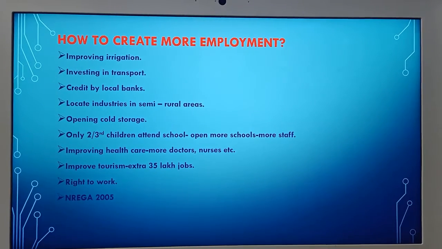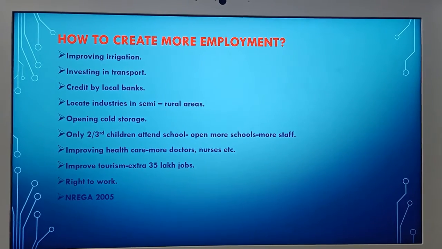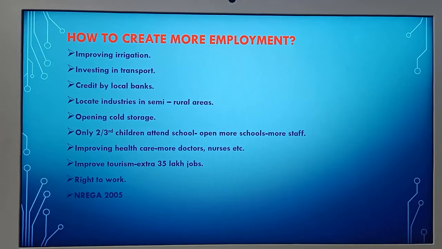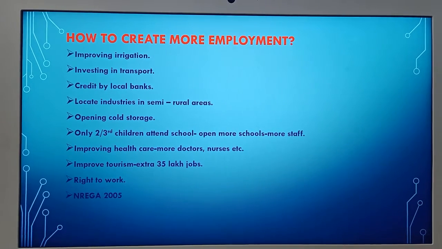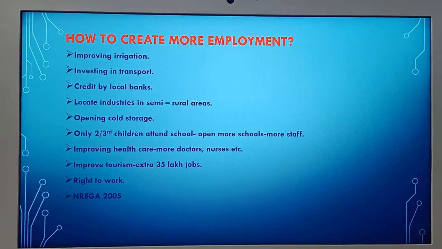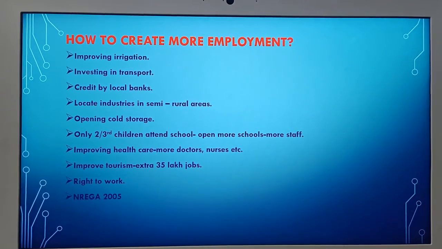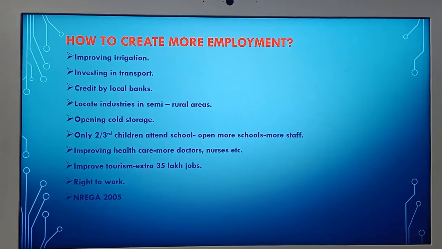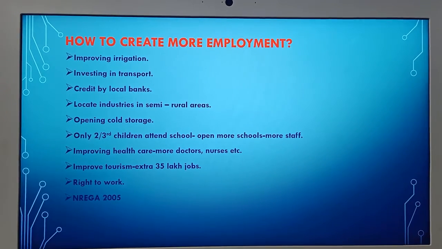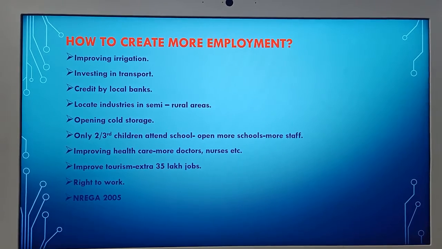Then next one, locate industries in semi-rural areas. Next one, opening cold storage. It could give an opportunity for farmers to store their food products like potatoes and onions and sell them when the price is good.